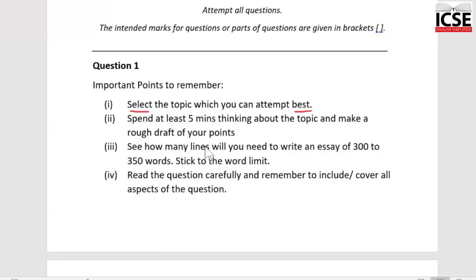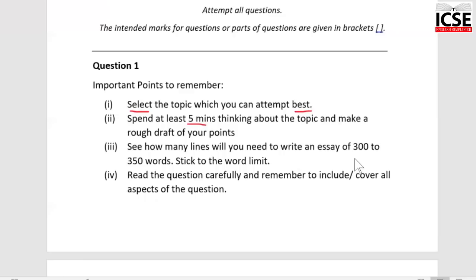Another thing, as soon as you start writing your paper, if you start writing the essay, it is not going to be a standard one. So spend at least 5 minutes thinking about the topic. Think, what will you write? Make a rough draft. Write the points briefly, maybe with a pencil. And while you write the essay, make sure you develop your essay based on the points that you have made. That will surely make a huge difference. You will have a better quality essay, and you also will not digress because you know what you are writing.